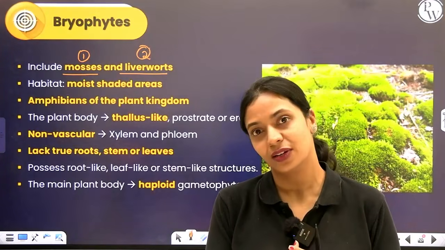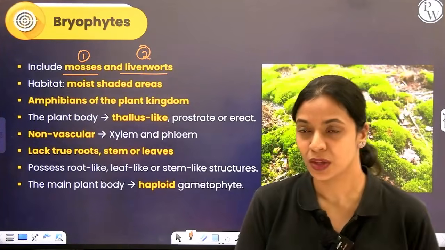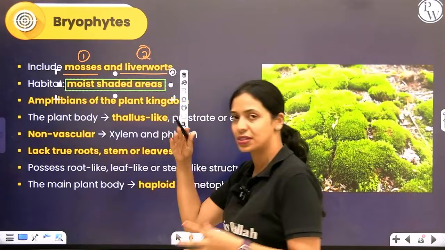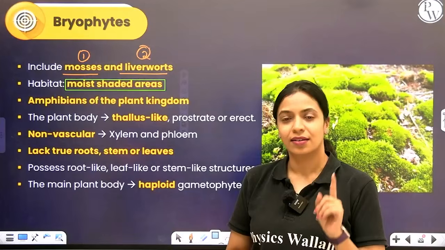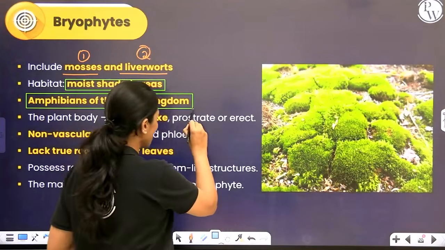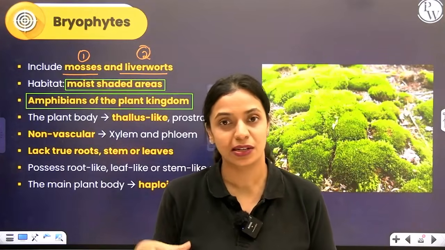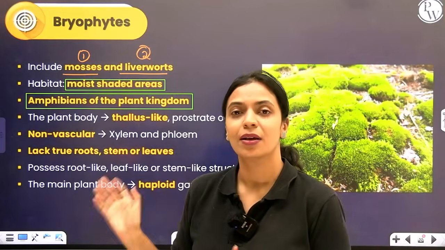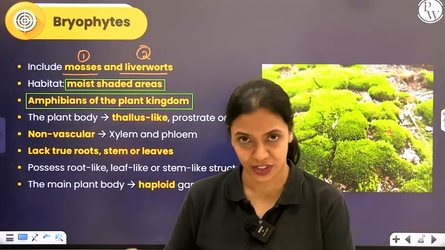These generally grow in areas on land where there is moisture. So they grow in moist terrestrial habitats that are not too sunny, a little bit shady places. And bryophytes are called amphibians of the plant kingdom. What most students get confused about here is that generally amphibians live on land and in water, which is why they are called amphibians. But here they are not called amphibians because bryophytes are aquatic and can also live on land.